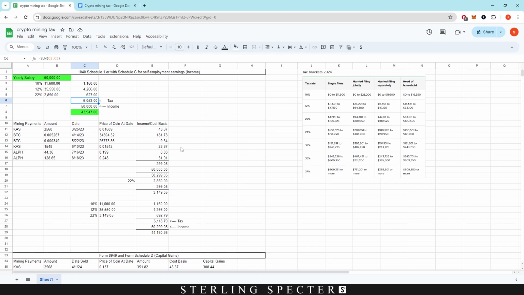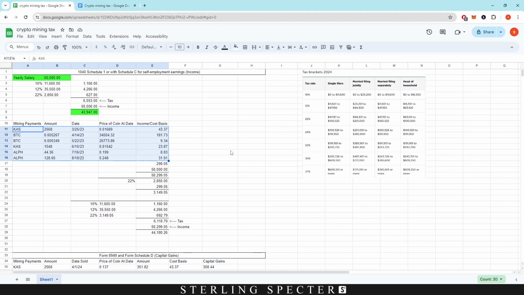And this is the income event that happens when you actually mine to a wallet. So if you're mining from a pool, it's when the pool pays out to your wallet. If you're solo mining on your own node, it's when, obviously, you hit a block and it hits your wallet. So that's where you record the price of the coin, and then the date and time, and the amount that you are paid. So these are all example transactions.